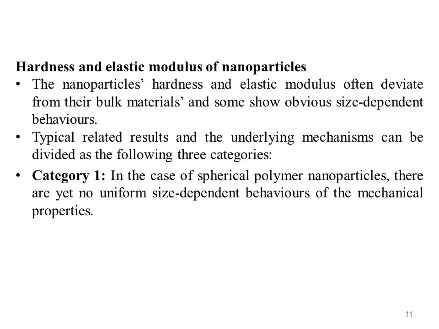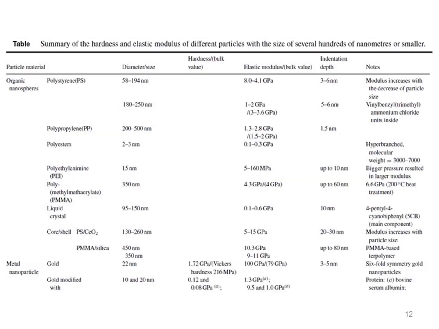First, in the case of spherical polymer nanoparticles, there are yet no uniform size-dependent behaviors of the mechanical properties. This table shows the summary of the hardness and elastic moduli of different particles with sizes of several hundreds of nanometers or smaller.